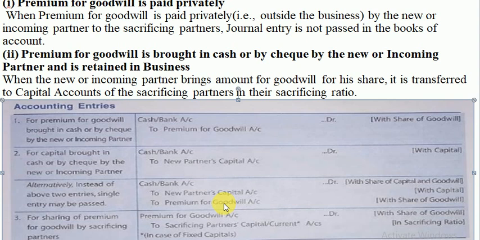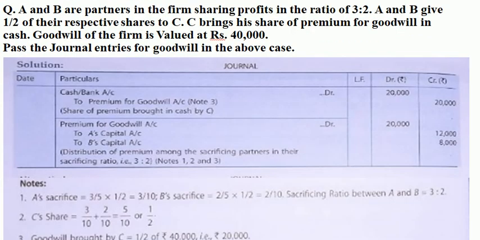Two entries, and which case are we discussing? We are discussing case number 2, when premium for goodwill is brought in cash and it is retained in the business. Now here is an example for case 2 where the premium is brought in cash and retained in the business, in the partnership firm.